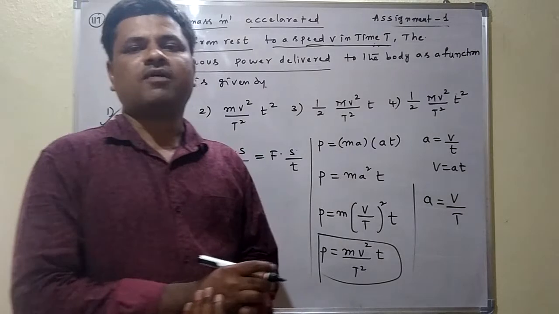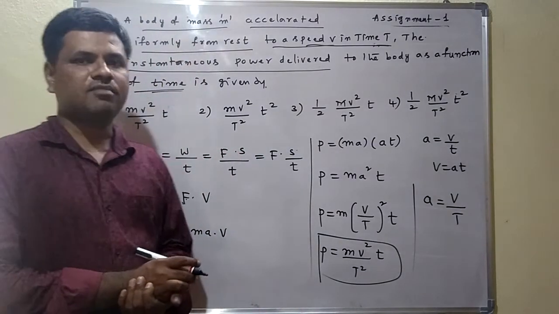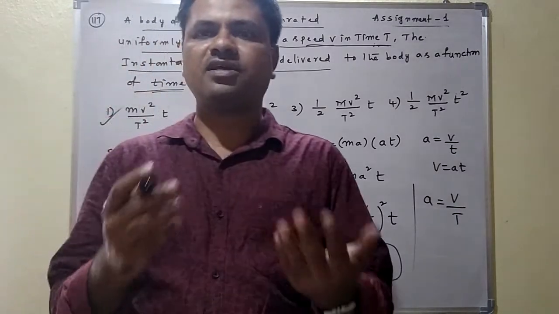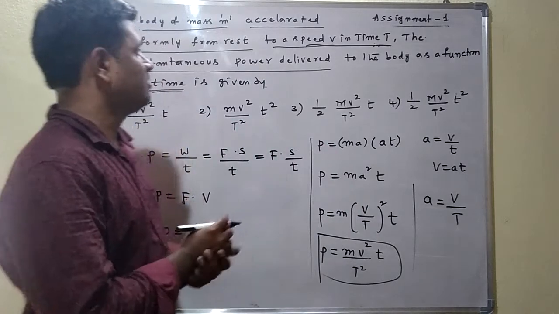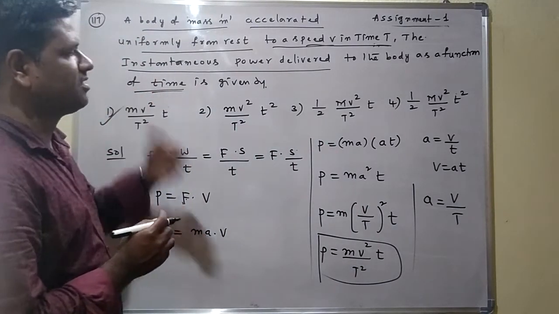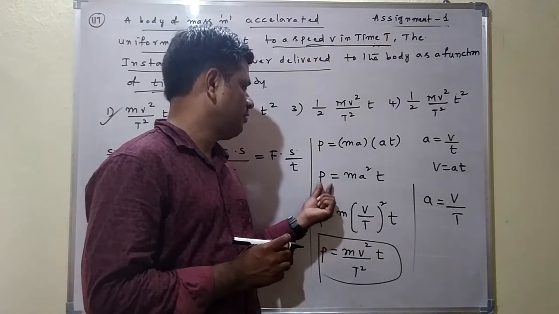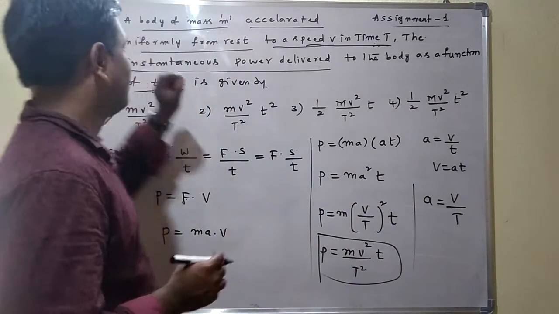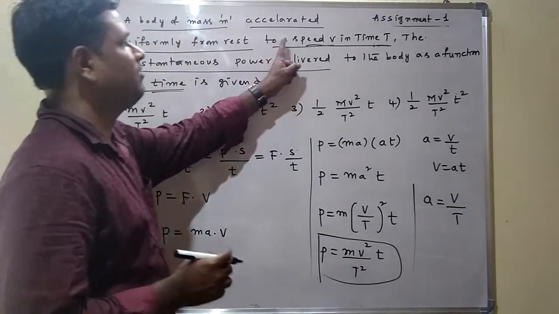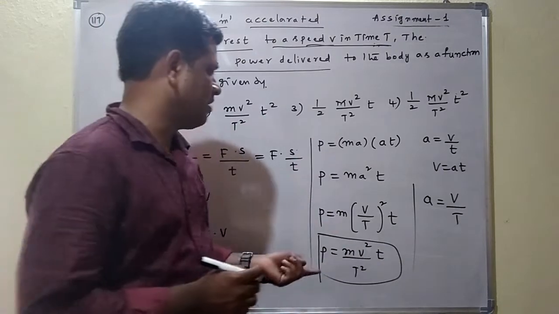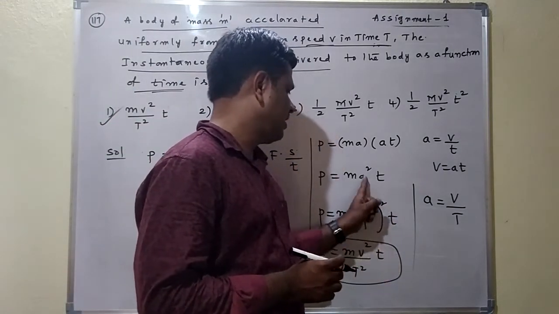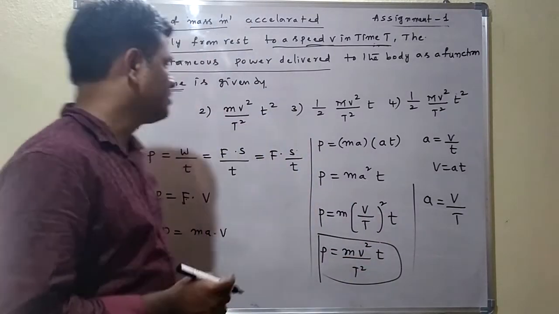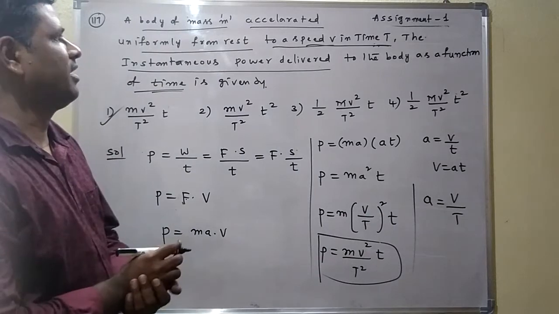Just we are using power is equal to force into velocity. Force can be written as mass into acceleration. Velocity can be written as acceleration into time. Power can be written as m a square into t. With the total time t, the acceleration can be written as v by t, so a is equal to v by t whole square into t. From this power we get m v square by t square into t. So which option is correct here? The first option is correct.